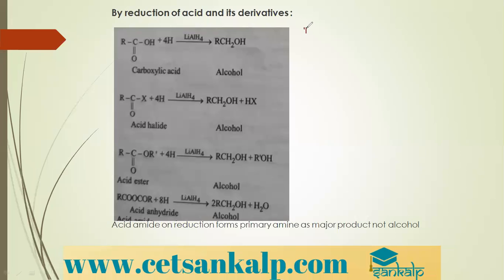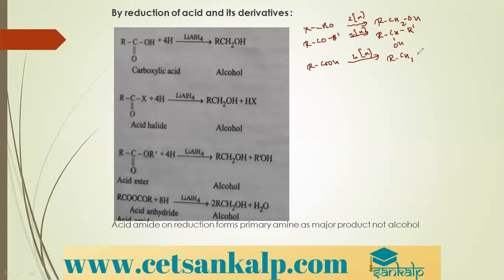So aldehyde RCHO, on reduction using 2 hydrogens, I will get RCH2OH. If I take ketone RCOR', using reduction, I'll get RCHOHR', alcohol. RCOOH, here I need 4 hydrogens, reducing agent. I'll get RCH2OH, alcohol again. RCOCl, acid chloride, correct? When you subject it to reduction, I get RCH2OH, alcohol again.